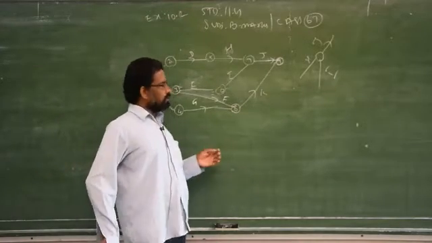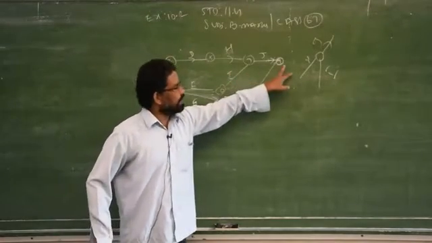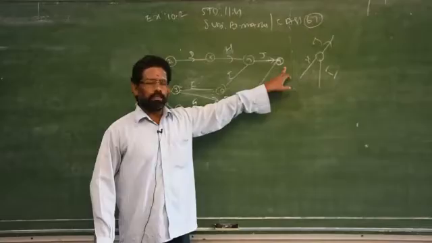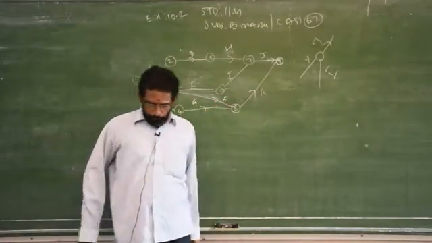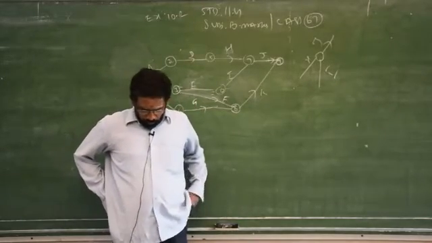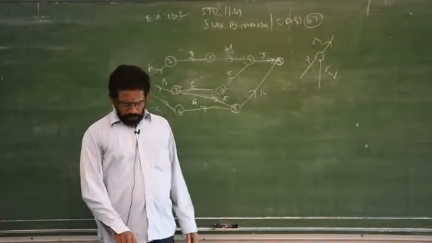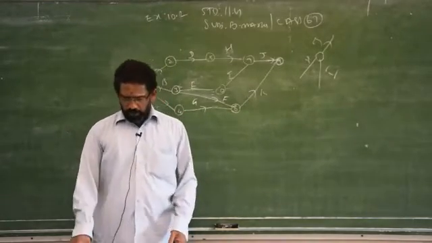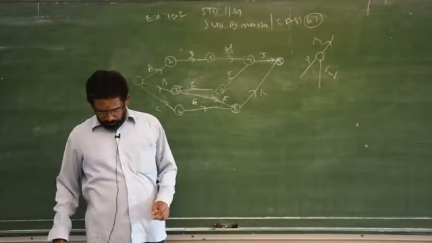Forward pass calculation means you start from here and go forward. Backward means you start from the final destination and come back to the starting point. That is called backward pass calculation. Now we have some rules for forward pass and backward pass calculations. There are steps that may confuse you.